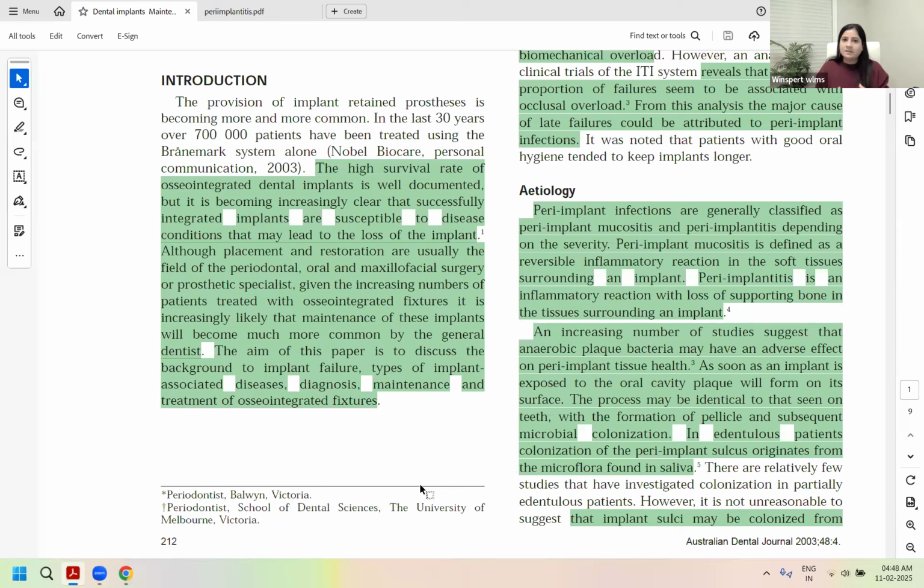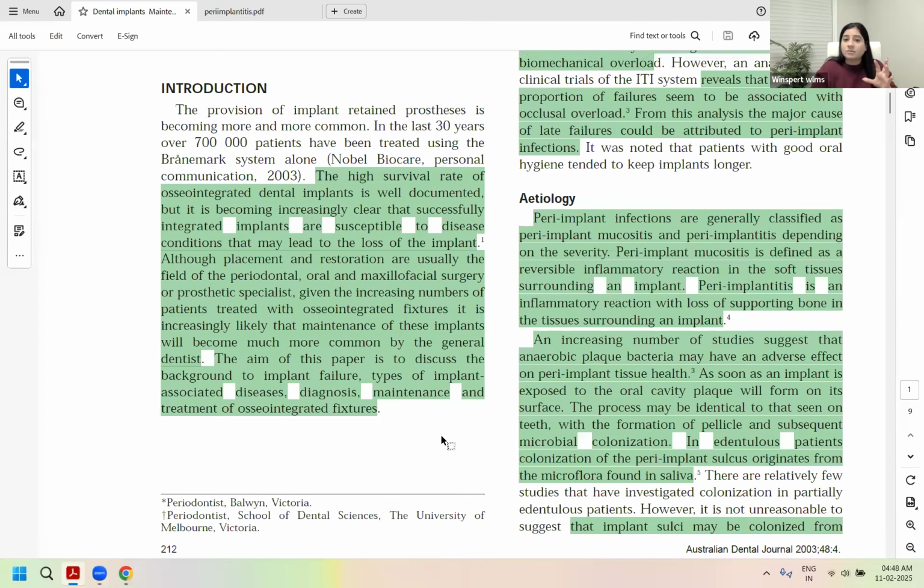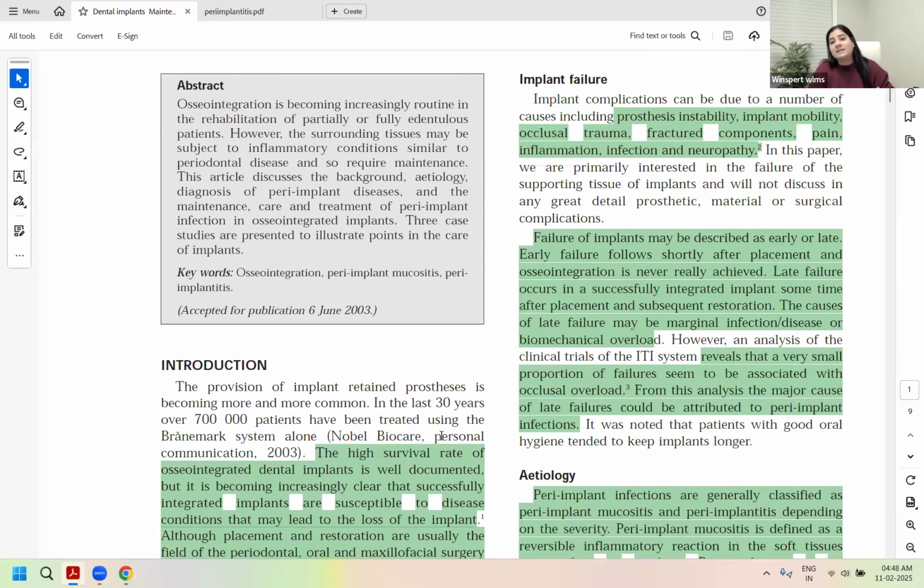So as a general dentist, they are going to test you for all the disciplines basically. Similarly here for implants, it may be placed by the specialist, but the general dentist's role is becoming more and more prominent to identify the disease and then manage it as well. So first of all, what is implant failure and what are the signs and symptoms? How will you, when you look in the patient's mouth, tell that it is a failing or a failed implant? We talked about that also in the previous session. So what is the ailing implant, failed implant, and all those kinds of classifications.